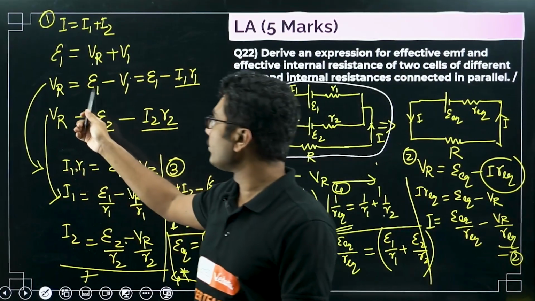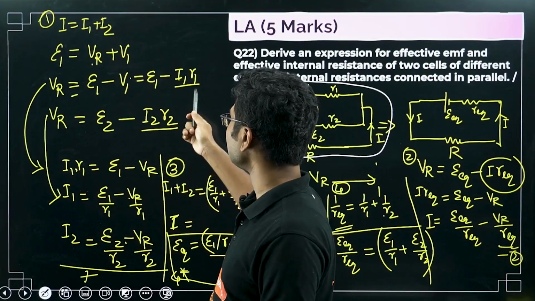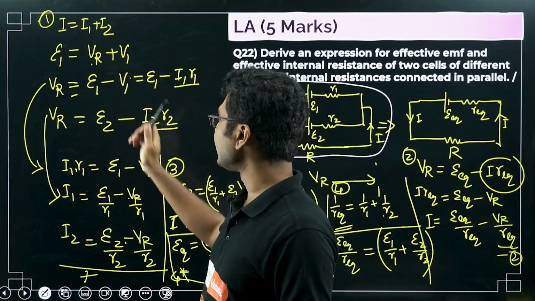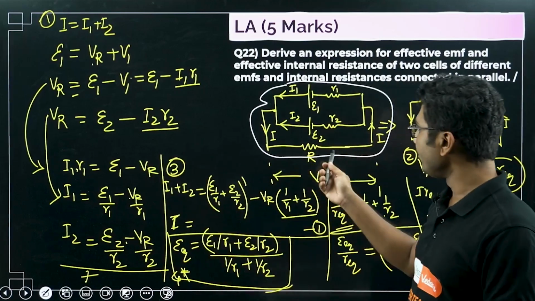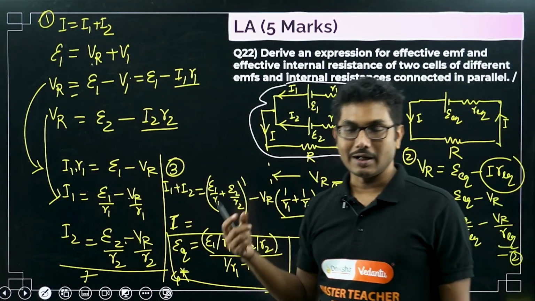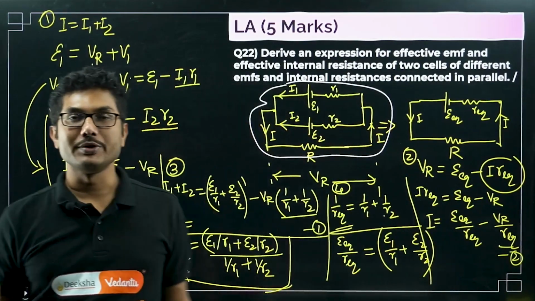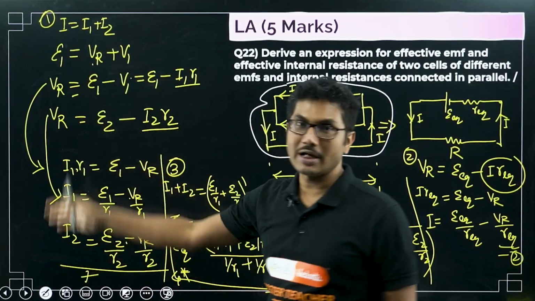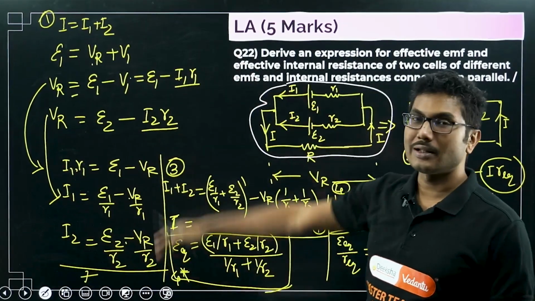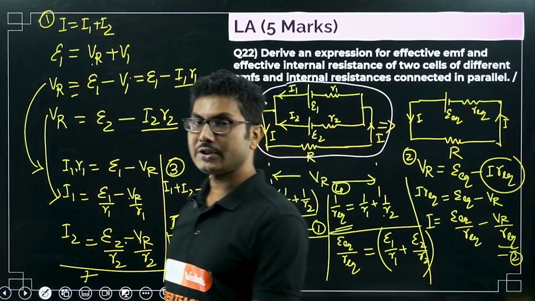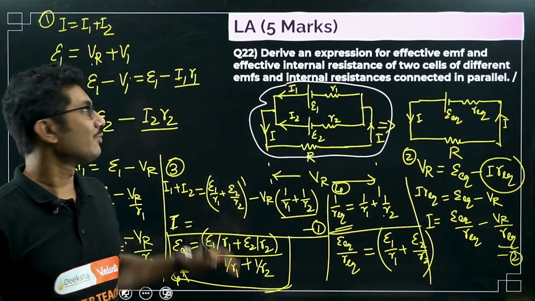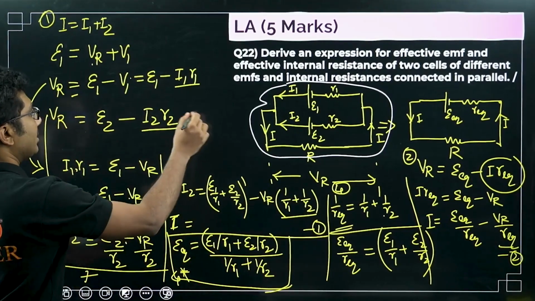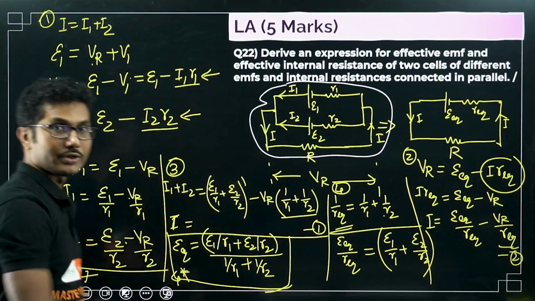Okay, so first one we have done it for epsilon 1 minus I1 R1. Similarly, for second one it will be epsilon 2 minus I2 R2. Okay, same VR, because they are connected in parallel, so this potential will be same. In this case potential is VR, so we have applied the logic of parallel combination and we have calculated this. Okay, so you have to understand why we are writing this equation.